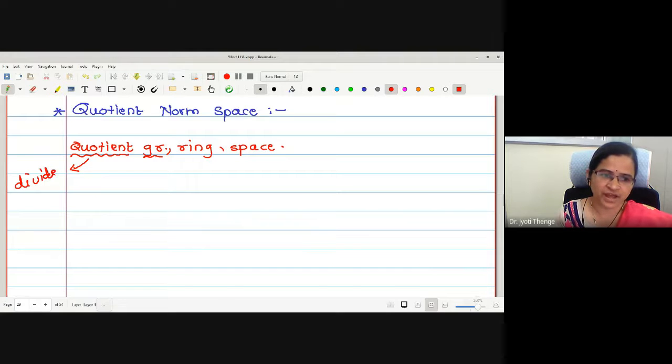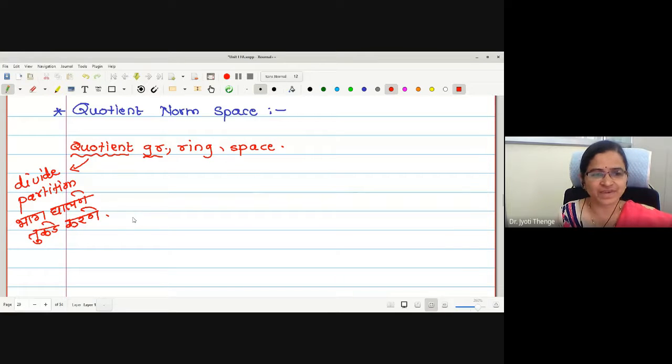This is divide, this is partition. I can write in Marathi also: bhag ghalne, tukde karne. These are the many word meanings we have for the word quotient. Can anyone tell me how the quotient group gives you the division?